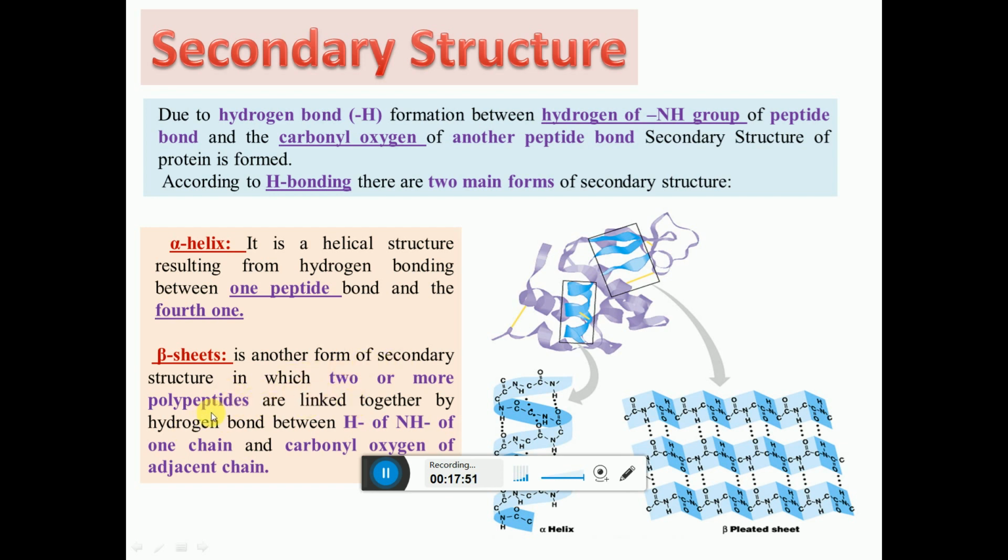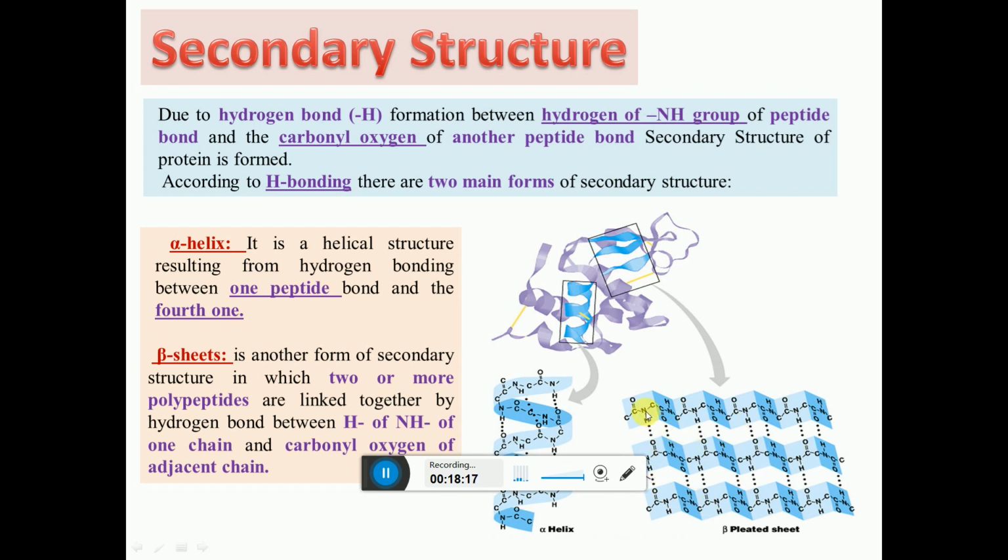2 or more different polypeptide chains are linked together by hydrogen bonds between the hydrogen of NH of one chain and the carbonyl oxygen of an adjacent or another chain. So the pleated structure is formed between the different polypeptides. These are 3 different polypeptides.